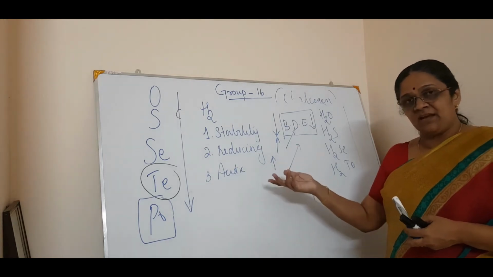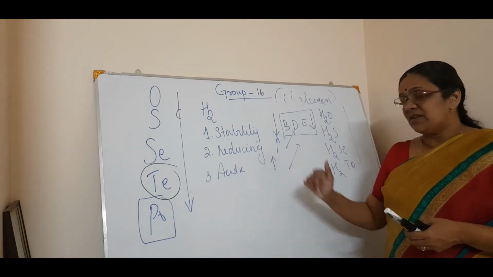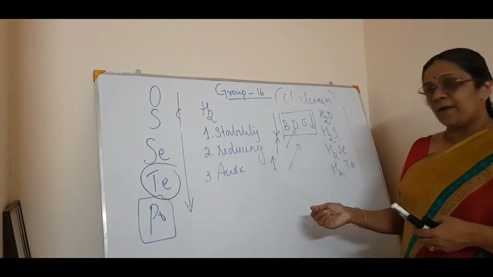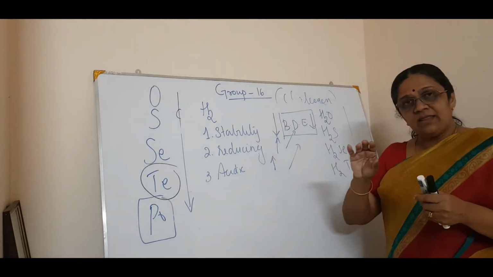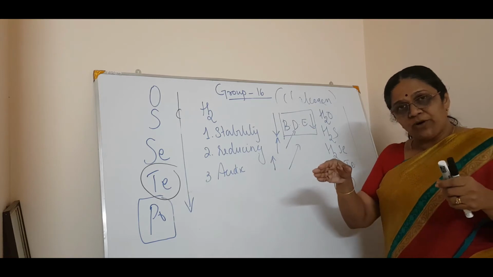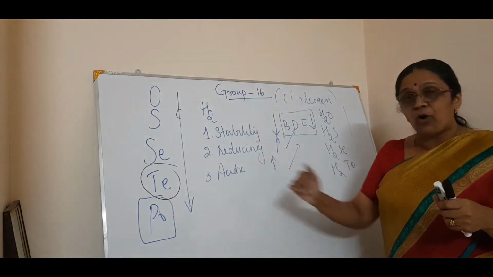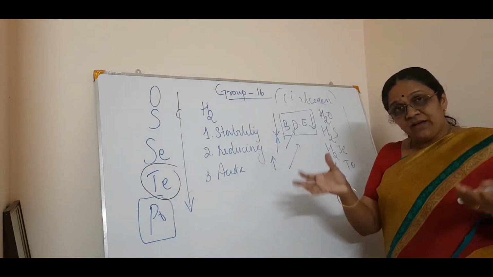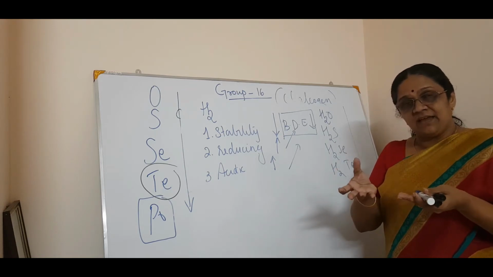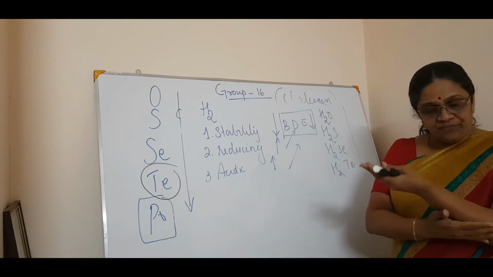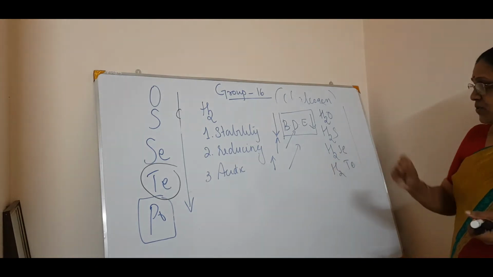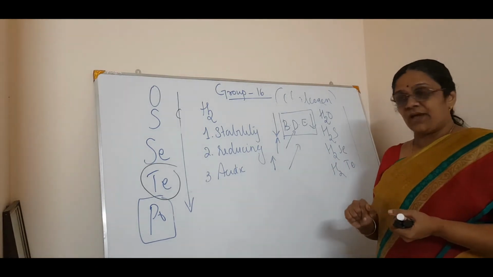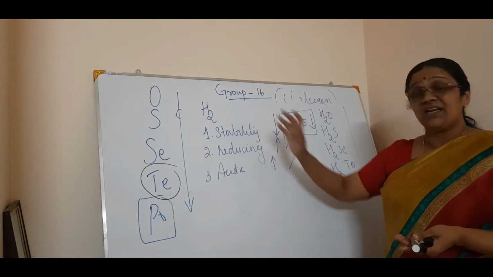We have explained this in the 15th group, so there is no point in explaining again. But still, what is bond dissociation enthalpy? The energy required to dissociate the bond. When you come from top to bottom, the size of the element increases, so you can very well break the bond between them. So the bond dissociation enthalpy decreases. These are the trends in hydrides.